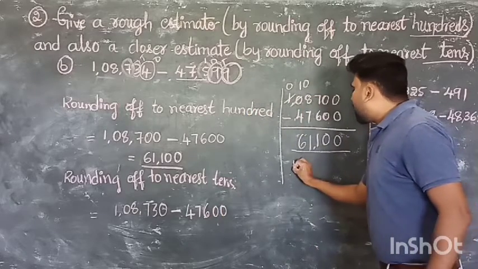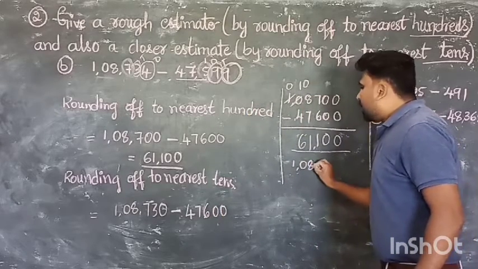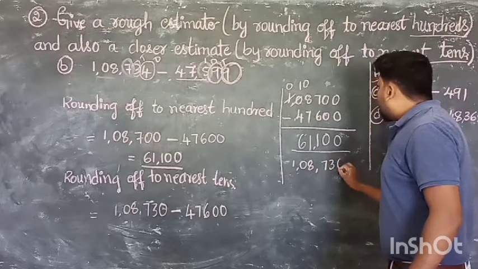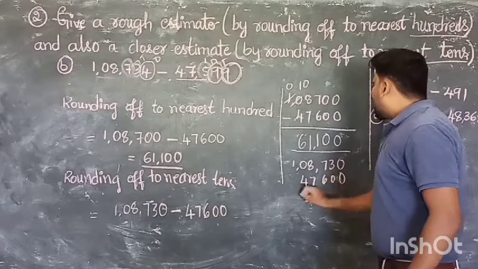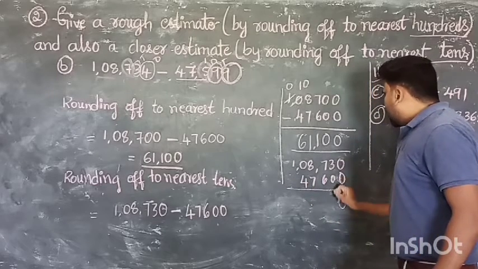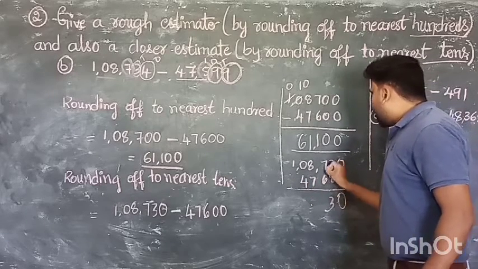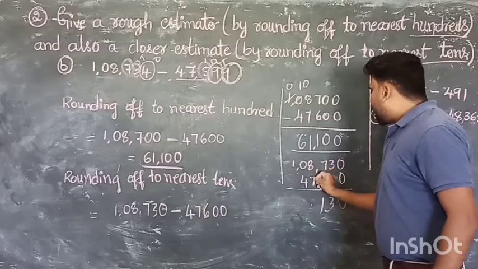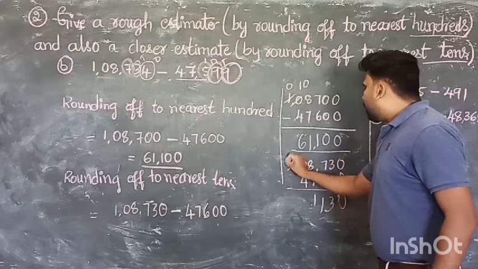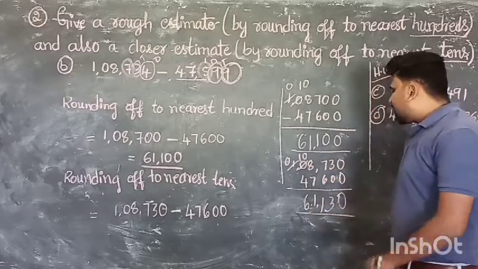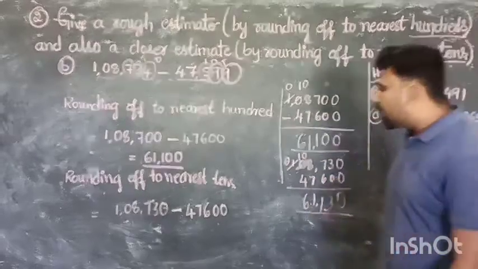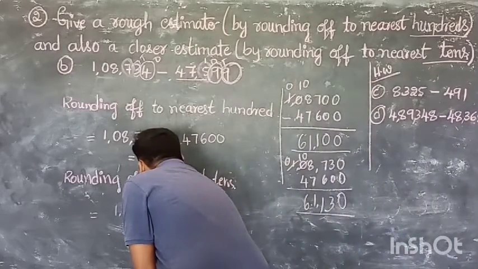Therefore, again we have to subtract 1,08,730 minus 47,600. 0, 3, 6. 7 minus 6, 1. 8 minus 7, again 1. You have to borrow, that is 10 minus 4, 6. The final answer is 61,130.